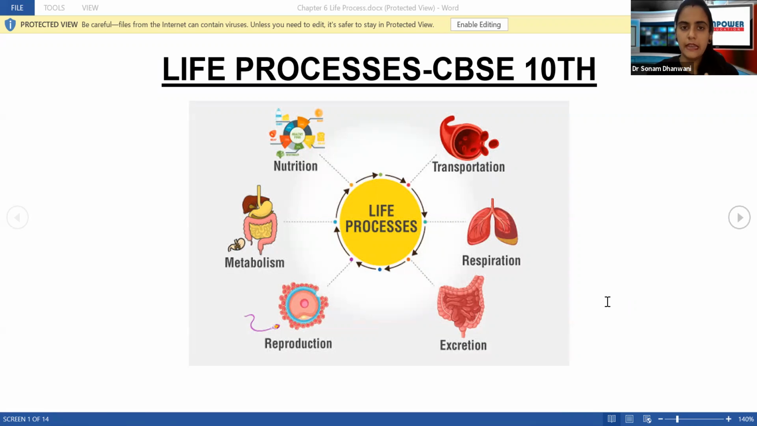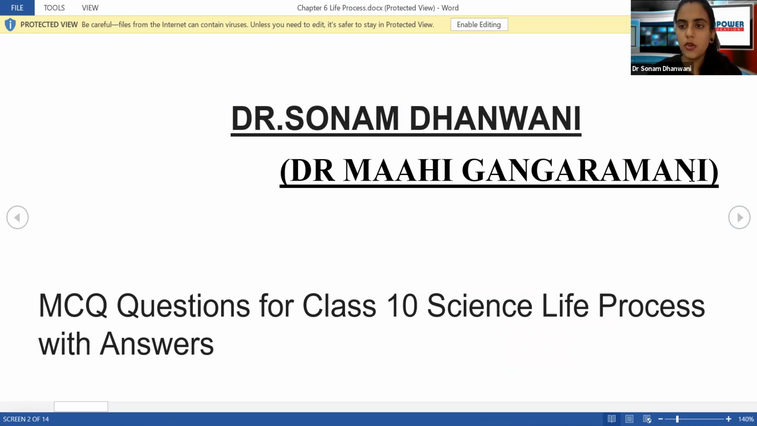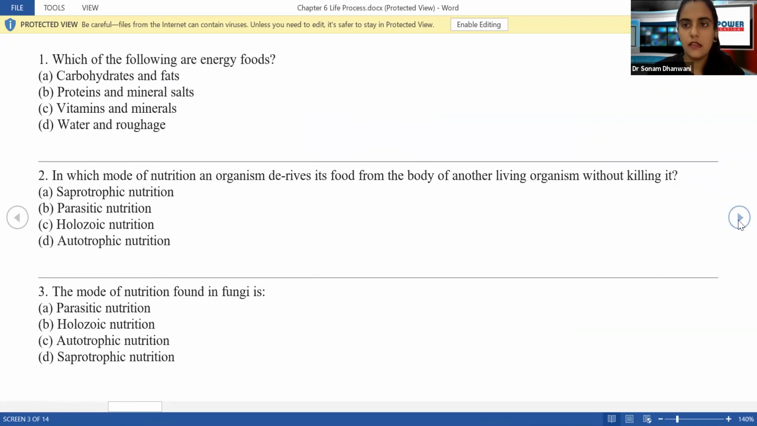Before going to the MCQs, just a small gist of what processes we have studied in this chapter. We have studied nutrition, transportation, that is blood circulation, the respiration process, and reproduction, in plants as well as animals. Also metabolism and the hormones working in our body. And last but not the least, excretion. Now we'll see all the MCQs with respect to life processes. Okay, so let's begin.